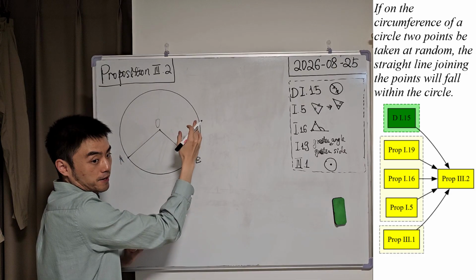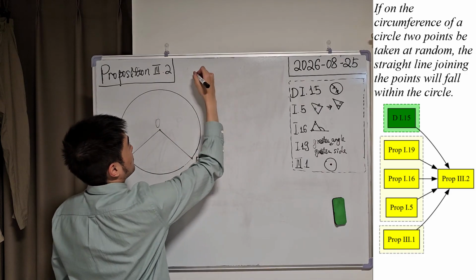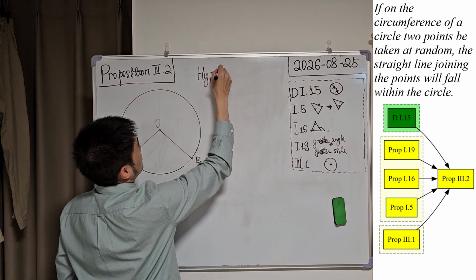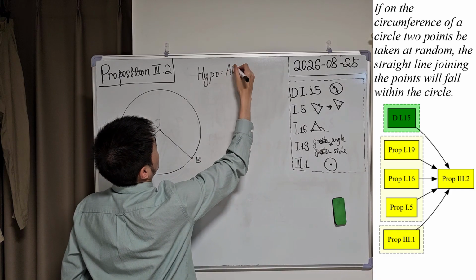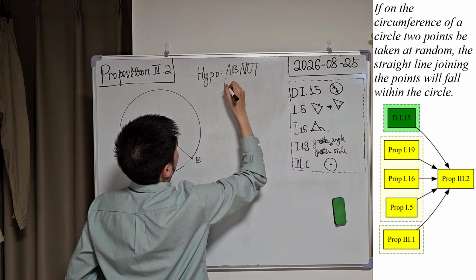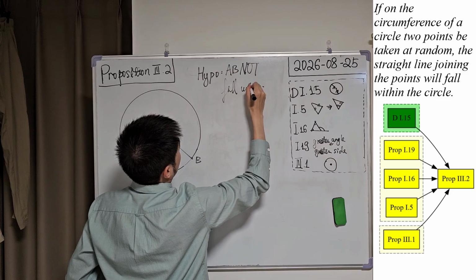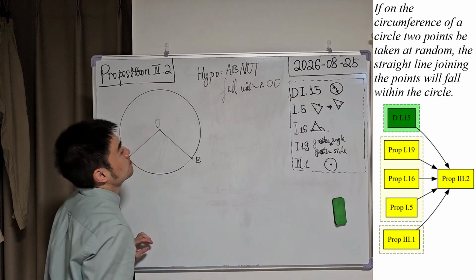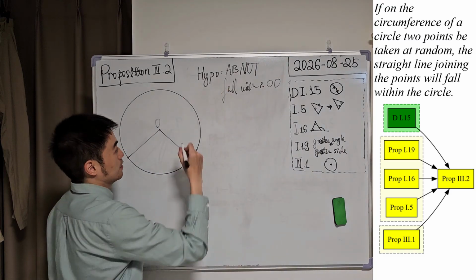So in order to prove it, let us apply the method of contradiction again. The first step is always to make a hypothesis that is against the proposition. So AB does not fall within circle O. This hypothesis actually has 2 different scenarios.